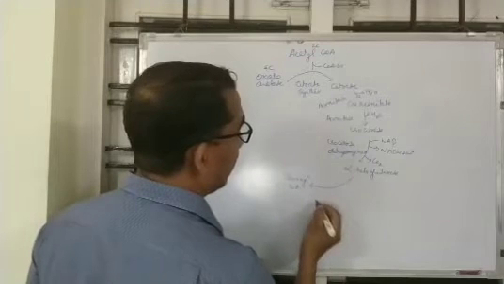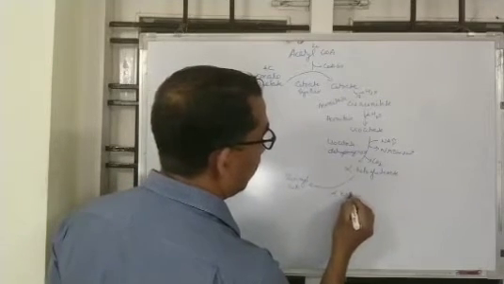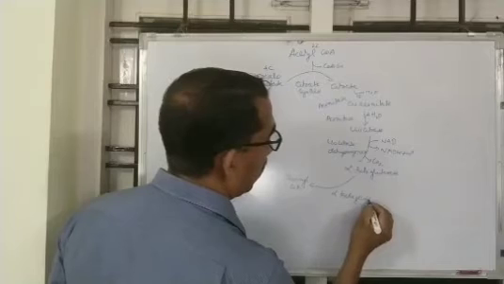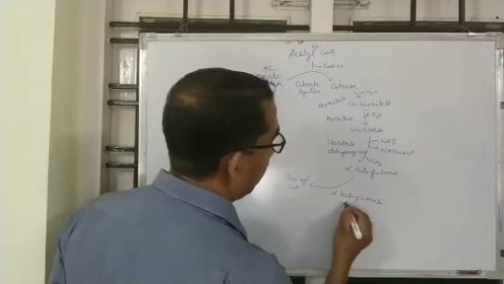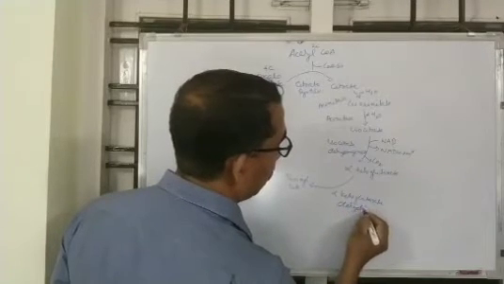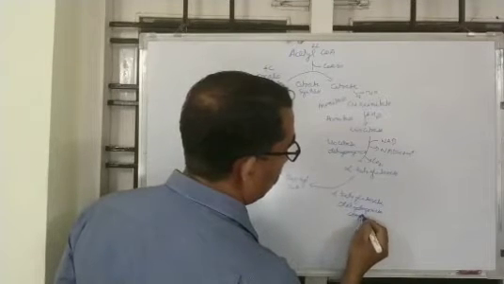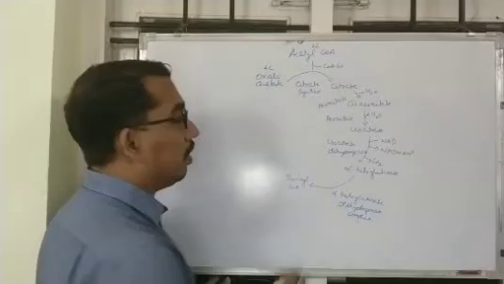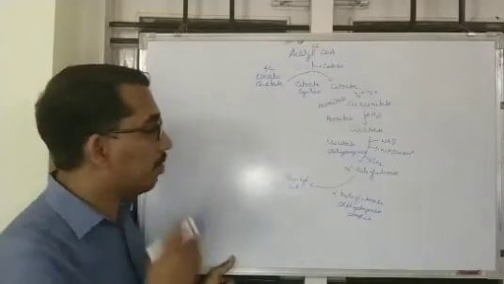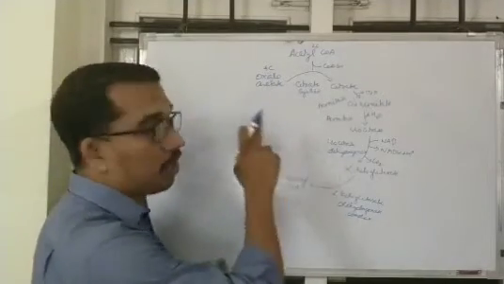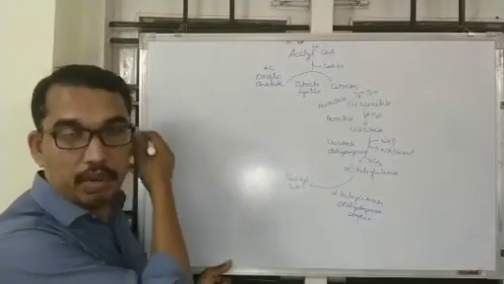This alpha ketoglutarate is converted into succinyl coenzyme A by the enzyme alpha ketoglutarate dehydrogenase complex. This reaction is very similar to the conversion of pyruvate to acetyl-CoA.